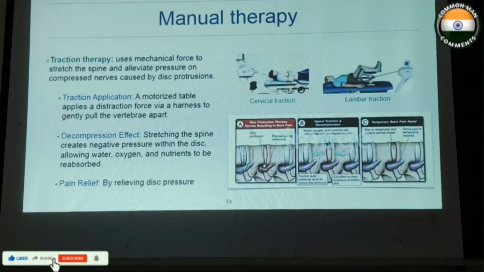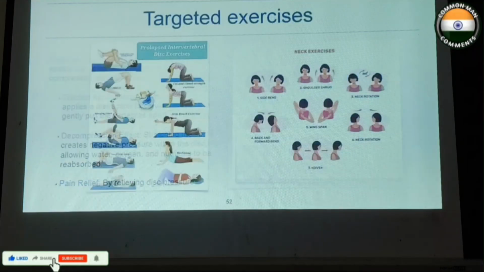So manual therapy, it includes traction therapy. Use mechanical force to stretch the spine and alleviate pressure on compressed nerves caused by protrusion of the disc. When we apply pressure, traction is applied, there will be decompression at the disc, creating a negative pressure within the disc, allowing water, oxygen, and nutrients to be reabsorbed, and thereby there will be relief of pain by relieving disc pressure.